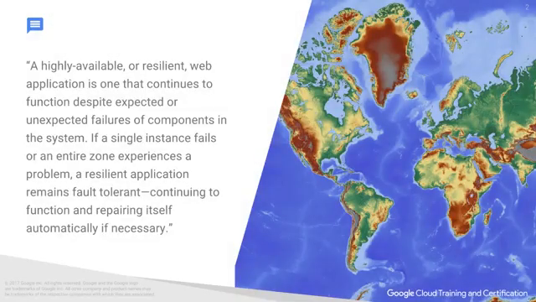Okay, so a highly available or resilient web application is one that continues to function despite expected or unexpected failures of components in the system. So if a single instance fails or an entire zone experiences a problem, a resilient application remains fault tolerant, continuing to function and repairing itself automatically if necessary.